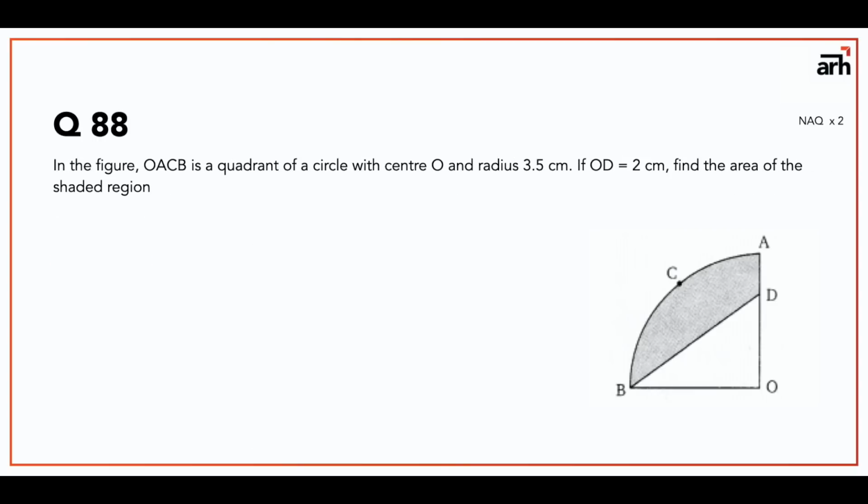Now, question number 88 is also fairly simple. You are given a quadrant OACB of a circle with center O and radius 3.5 centimeters. So OA and OB are equal to 3.5 centimeter. OD is given as 2 centimeters, and you have to find the area of the shaded region. First you have to find the area of quadrant OACB, that is 1 by 4 pi r square.